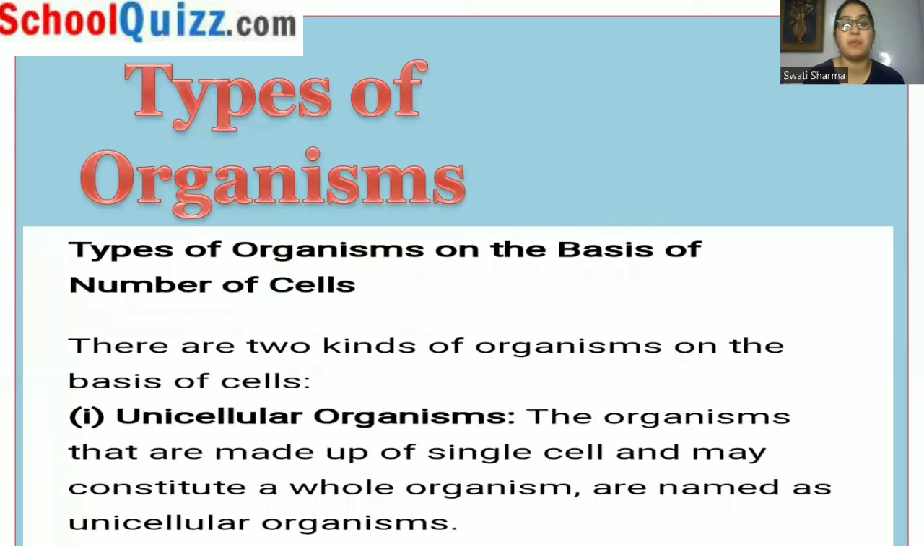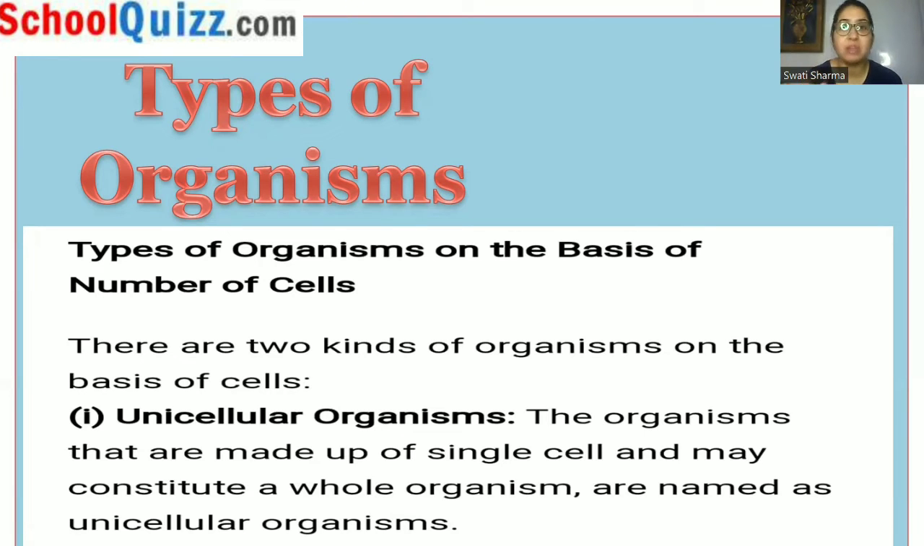Next, we have types of organisms. On the basis of the number of cells, organisms can be divided into two categories. Number one, unicellular organisms, the organisms that are made up of a single cell. In a unicellular organism, only one cell will be there, and that cell will constitute the whole organism.